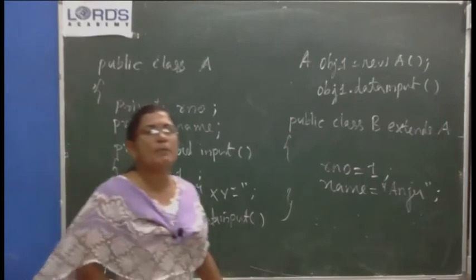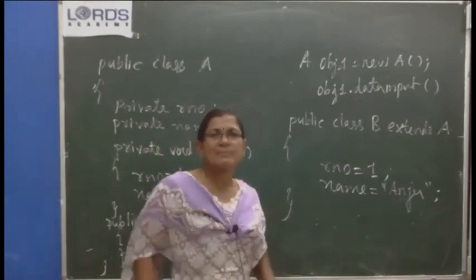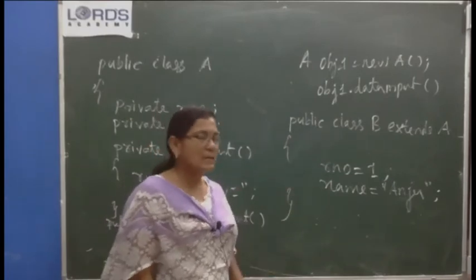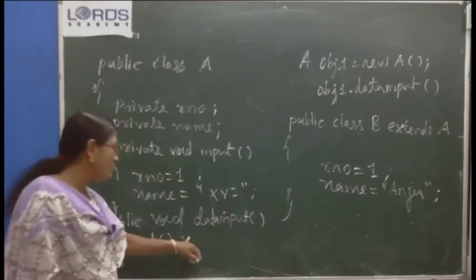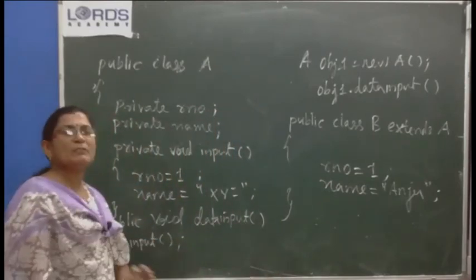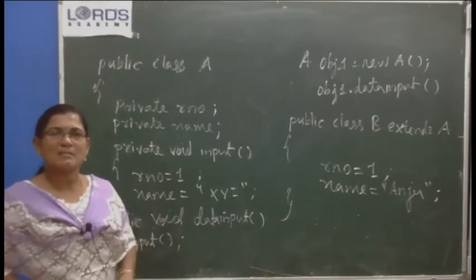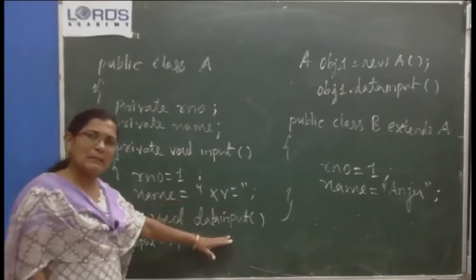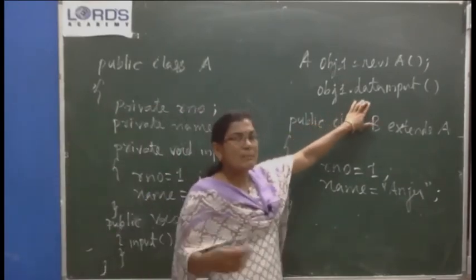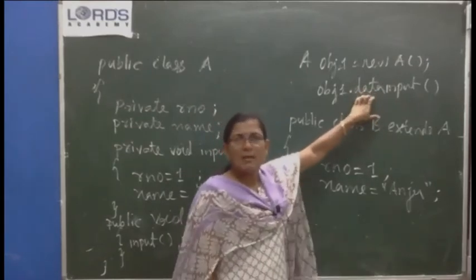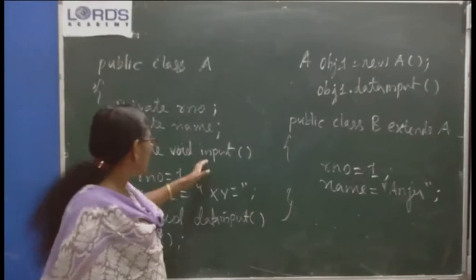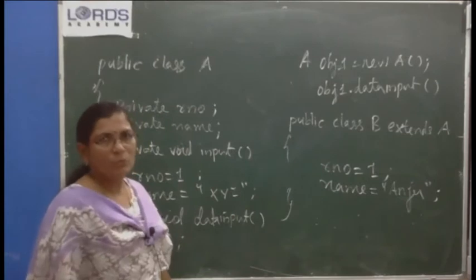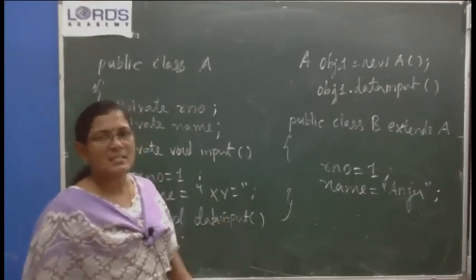Understood? So that is the scope of private methods and variables. They are not accessible directly outside the class. If you want to provide accessibility to the private methods and variables, you have to write a public method in the class. Otherwise, there is no use of defining a class like this. Through the public method, the user will be able to call only this data input method. He will not be able to directly assign a value to roll number or name through an assignment statement. So controlled accessibility is provided.